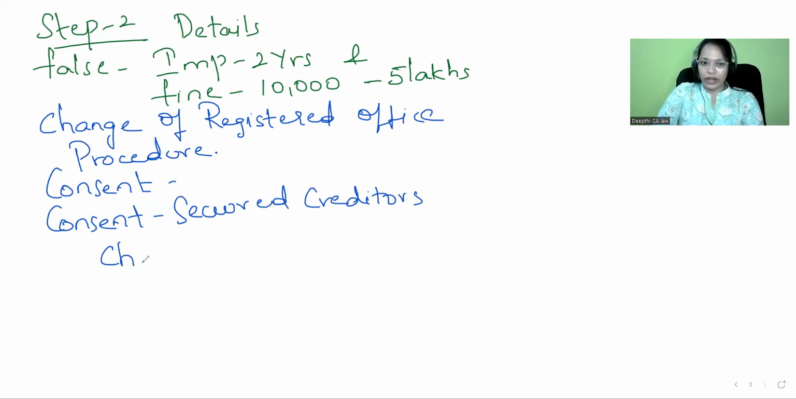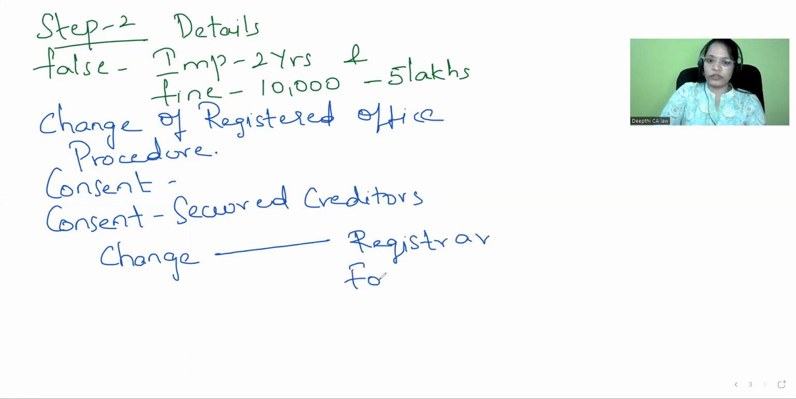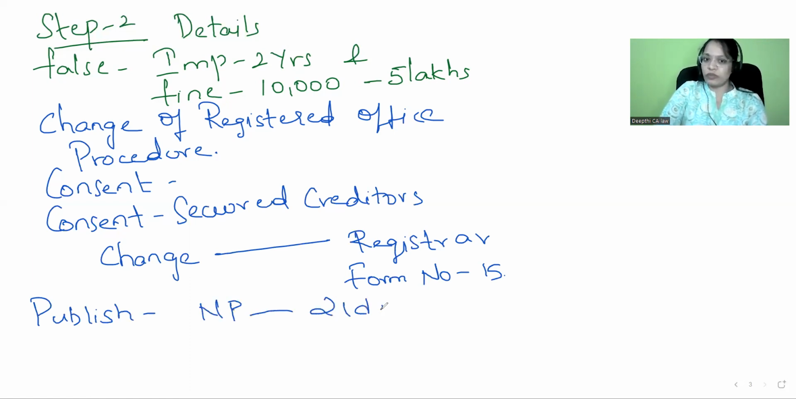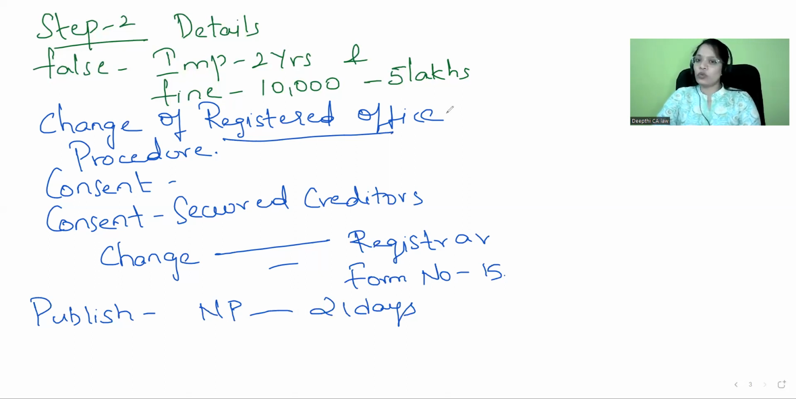Okay. See, whatever change you made to that registered office, you file a form to the registrar. Okay. In which form? Form number 15. And make sure to publish it in newspapers at least 21 days before you file notice with the registrar. Okay. So these things you have to do. This is a procedure you have to follow whenever there is a change of registered office from one state to the another state. If at all you want to change the registered office from one jurisdiction to the another jurisdiction of the ROC, same procedure is required. Okay. No change, same procedure.